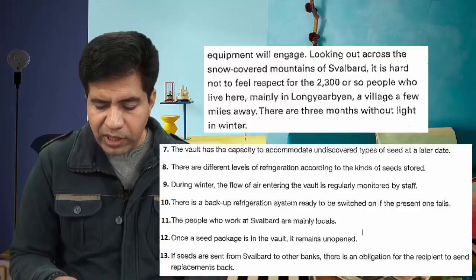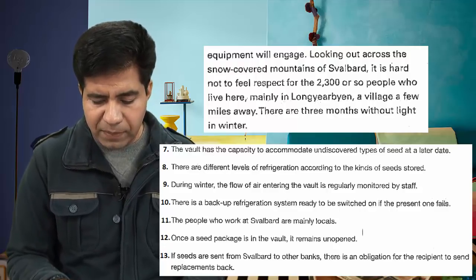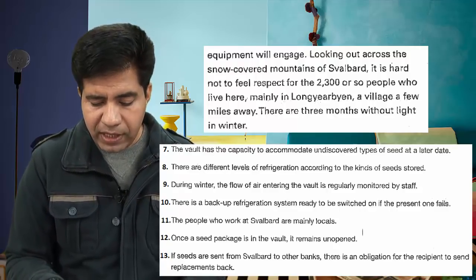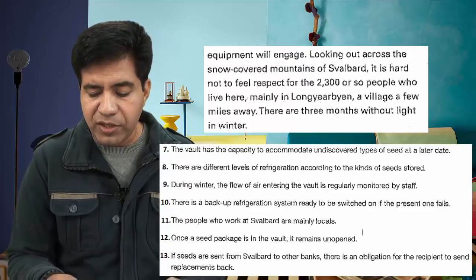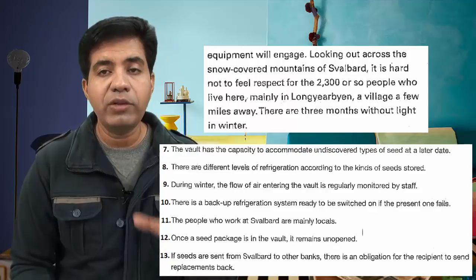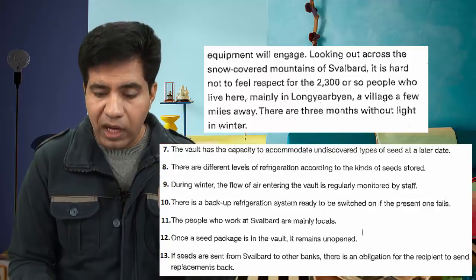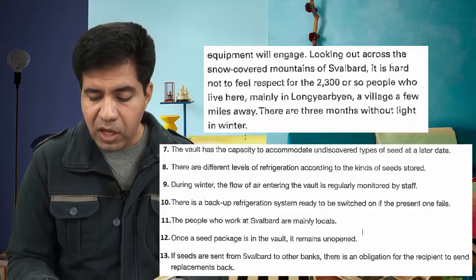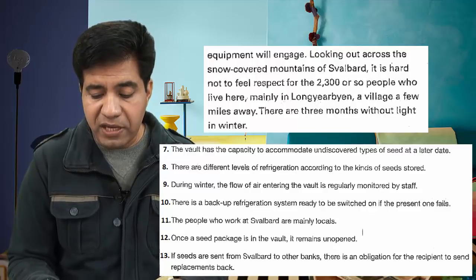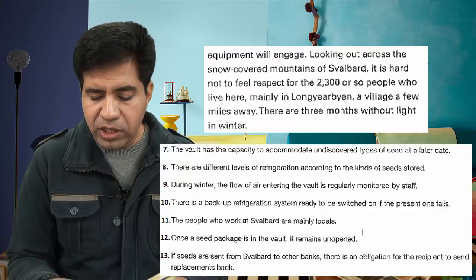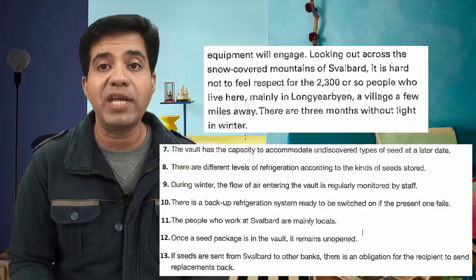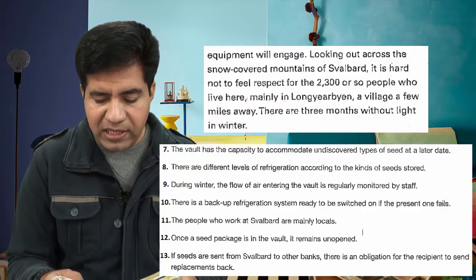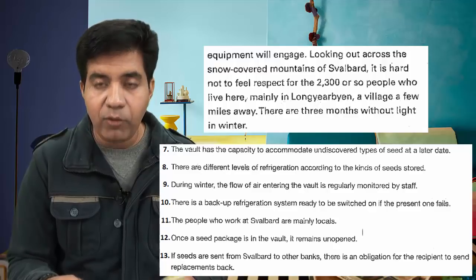They say, looking out across the snow-covered mountains of Svalbard, it is hard not to feel respect for the 2,300 or so people. Now they have told us that in Svalbard there are 2,300 or so people who live here, mainly in Longyearbyen. Longyearbyen is actually a place, or it's a village. Yeah, it's a village a few miles away. There are 3 months without light in winter.